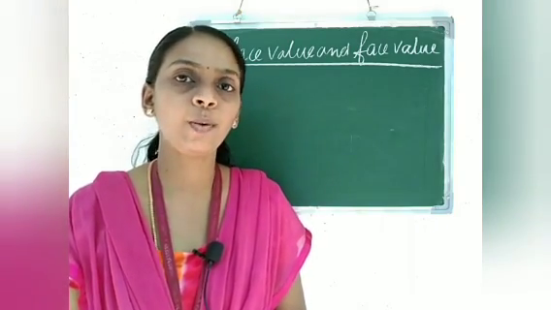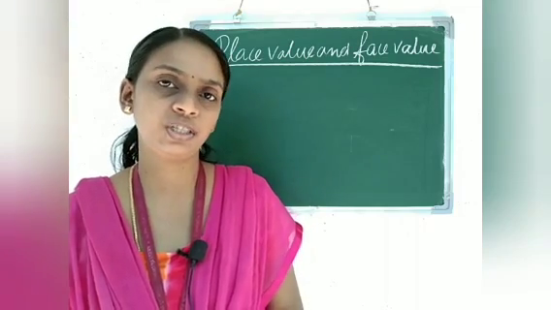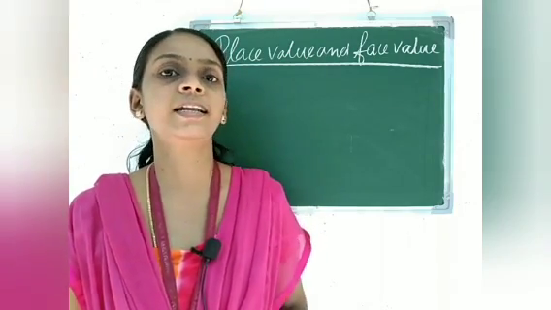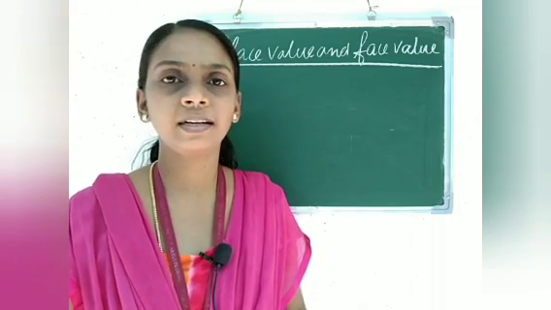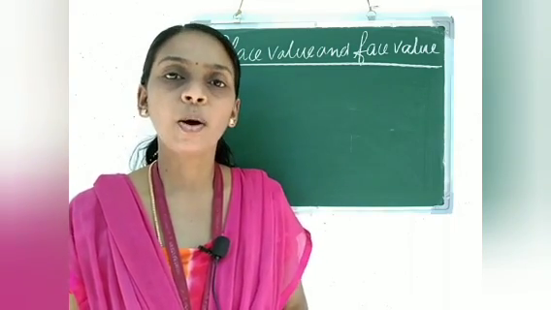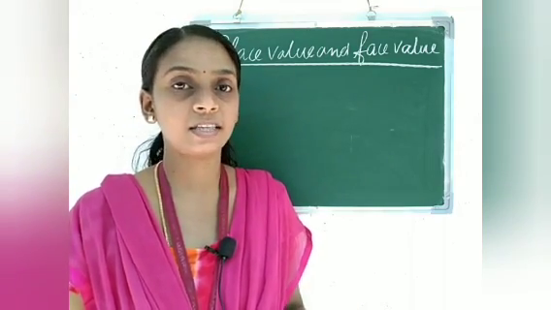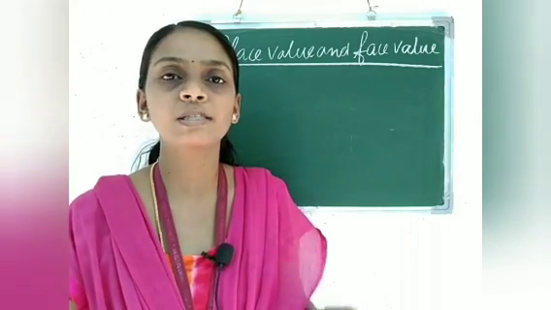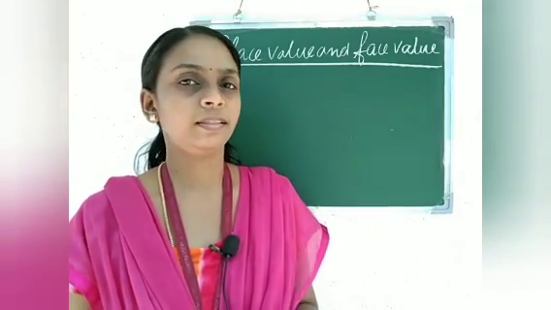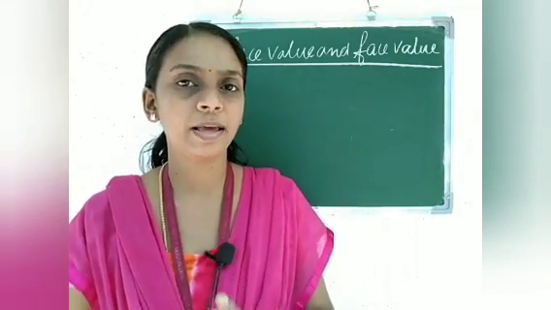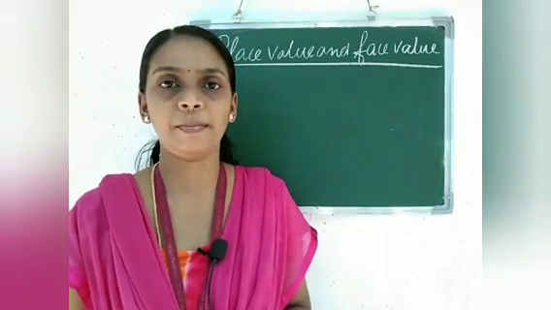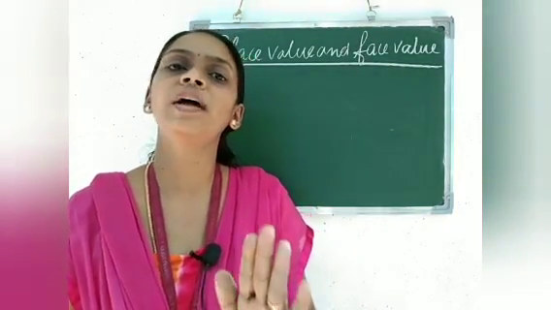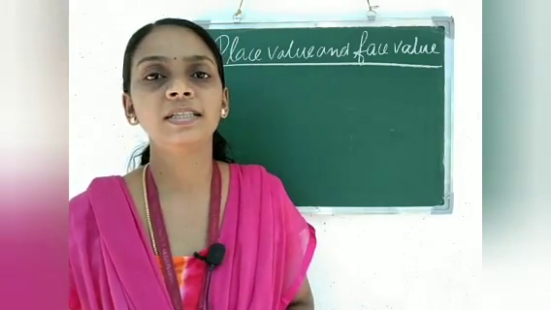We already studied how to find the place value of a 2-digit number and a 3-digit number, and now in this chapter we are studying the face value also. I think all of you know what the place value is, so once more we will look at how to write the place value of a 3-digit number.